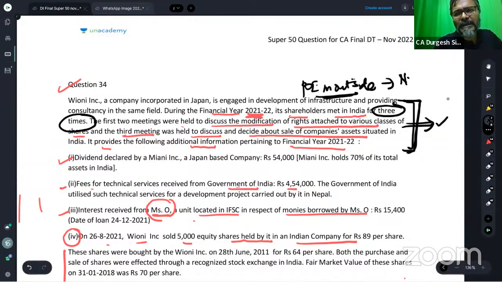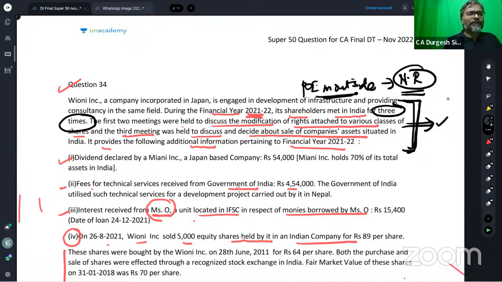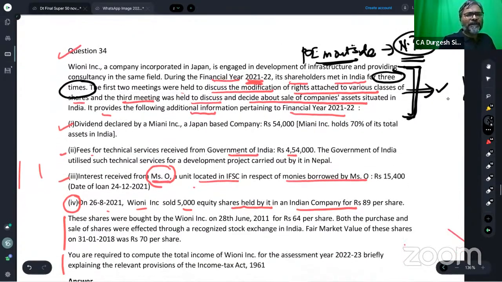If the POEM is outside India, can we say that they are non-resident or not? The answer is yes, students. They are non-resident because the POEM is outside India. The foreign company is a non-resident. This Japan company is a non-resident.